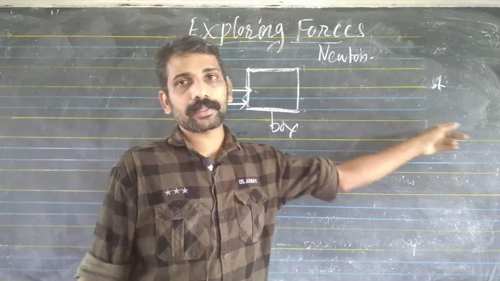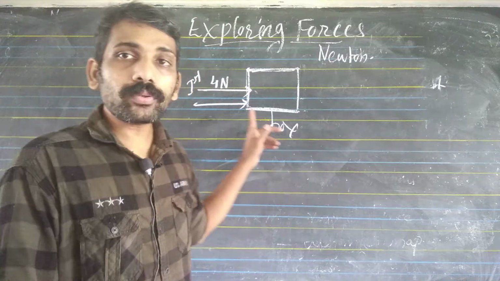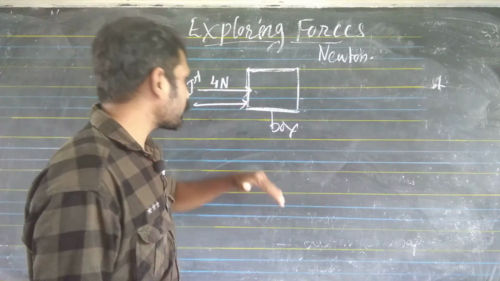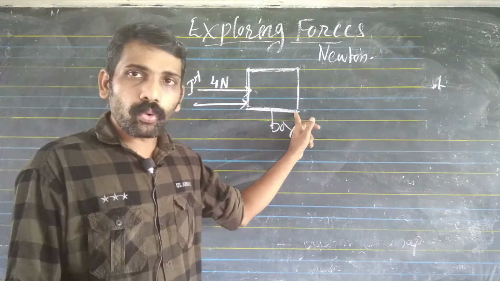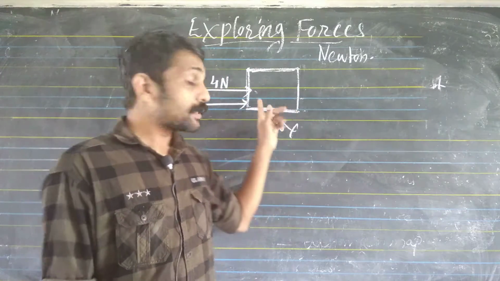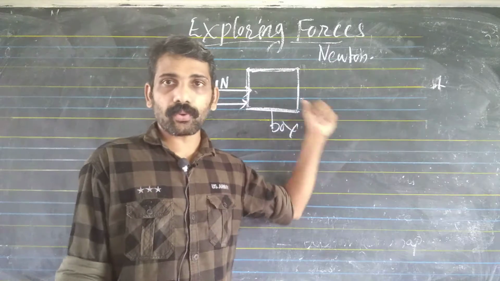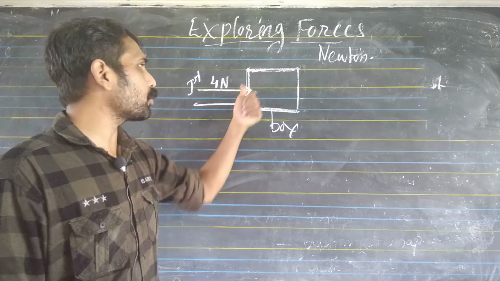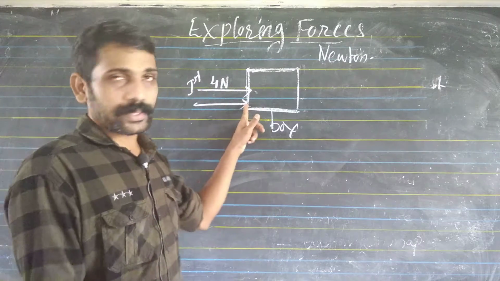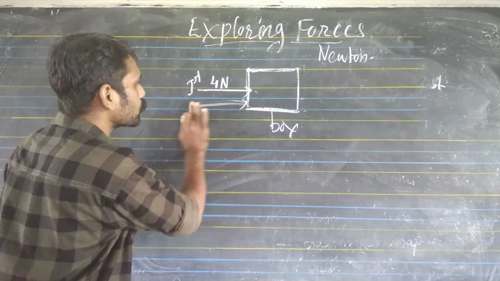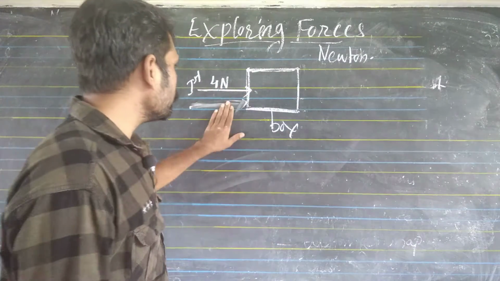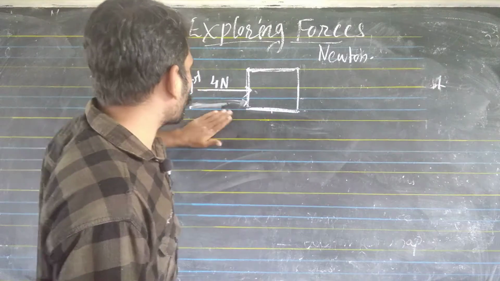Then the box moved. So we can say that the total force on the object is increased. What was the total force earlier? 4 Newton, and the object was not moved.